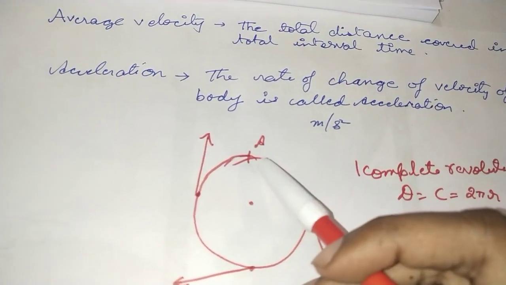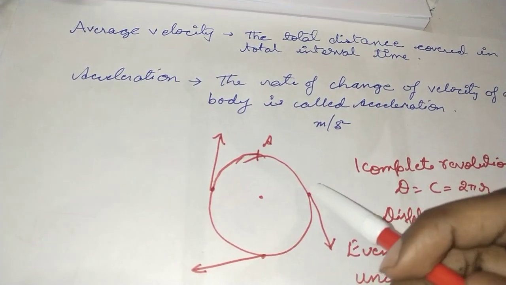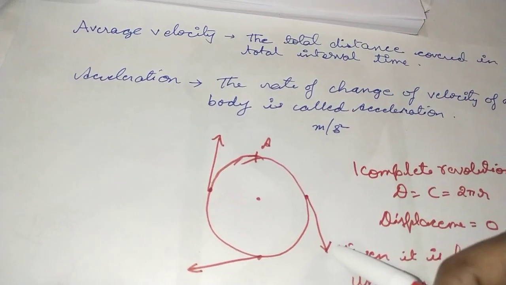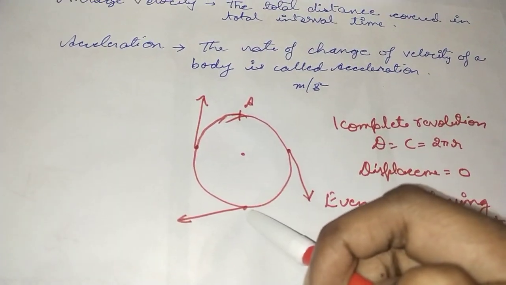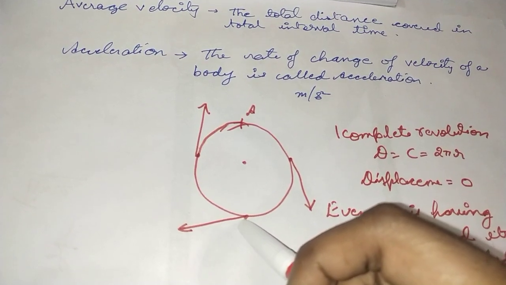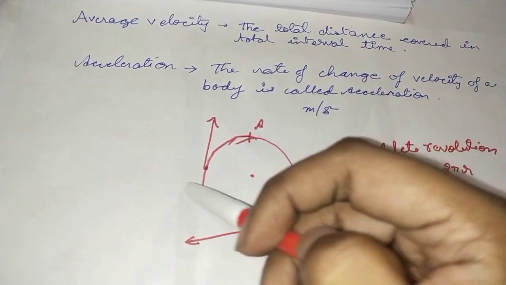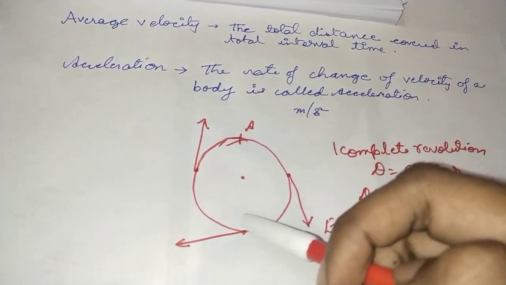Let's say that he started moving or traveling from point A. As he reached this point, now what is the direction? The direction will be, when we draw a straight line, basically a tangent. Suppose he reaches this point. Now over here, how do we find the direction? We draw the tangent, so that means at every point during his journey, even though he is traveling with the same speed, the direction is getting changed.